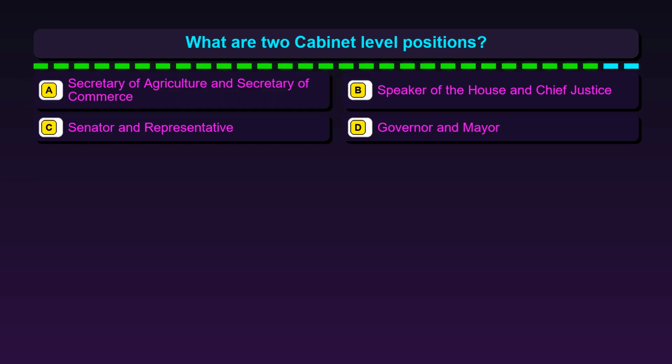Question 90. What are two cabinet-level positions? Option A, Secretary of Agriculture and Secretary of Commerce. Option B, Speaker of the House and Chief Justice. Option C, Senator and Representative. Option D, Governor and Mayor.